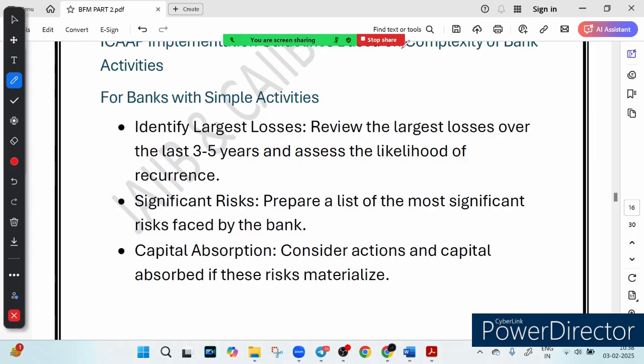A small bank giving loans to local businesses doesn't face the same risk as a large multinational bank trading in complex financial instruments. That is why ICAAP implementation depends on how simple or how complex the bank's activities are. So, it simply depends on the complexity of activity. That is what I'm telling you.